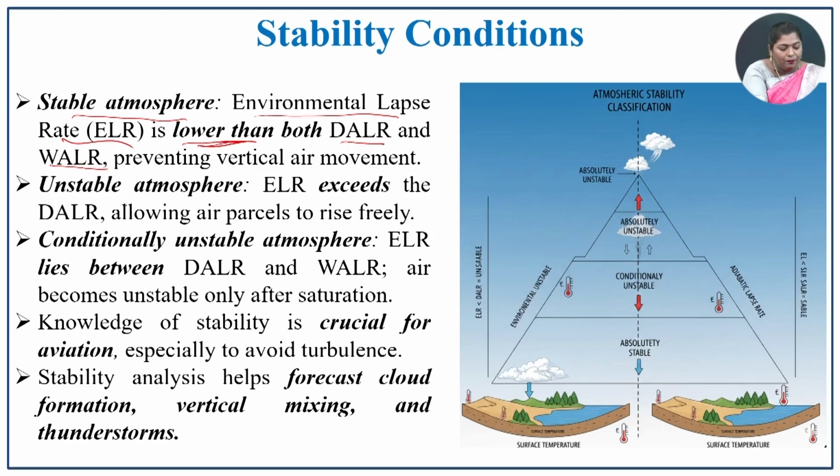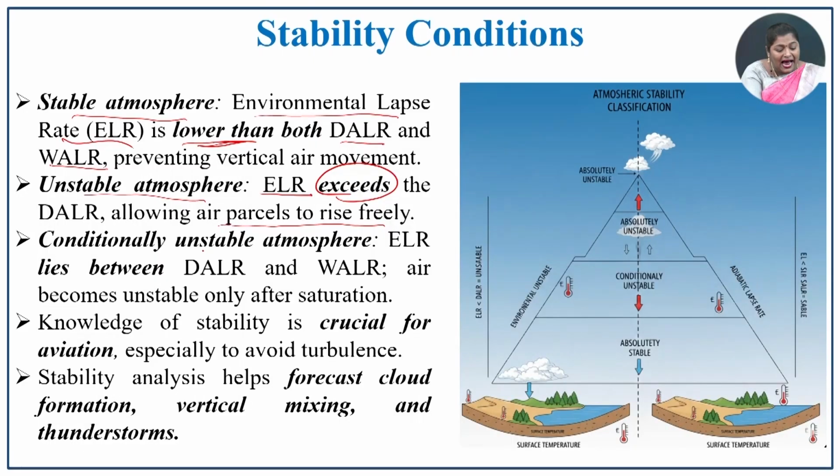If it is going to be an unstable atmosphere, that is, ELR exceeds the DALR, the dry adiabatic lapse rate, which allows the air parcels to rise freely. So, it is allowing the air to move forward.